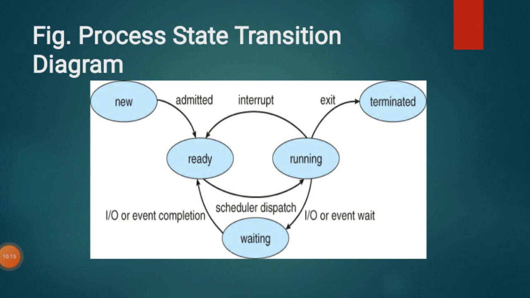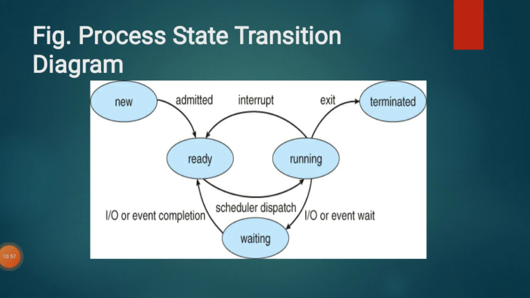When the process is in the waiting state, it is waiting for some input or output, or an event to occur. After the input or output or event completion, the process goes once again to the ready state, and again from ready to running, and again there are three possibilities.